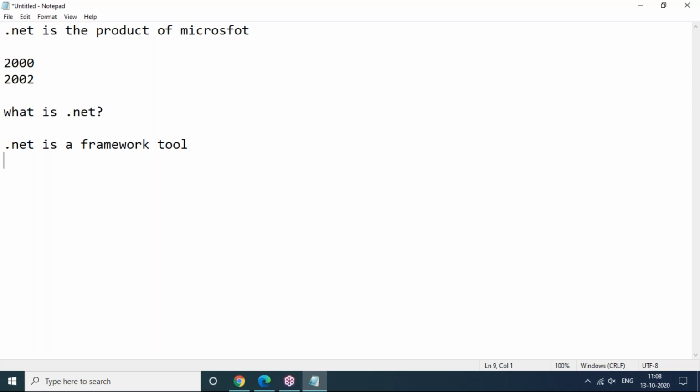So if asked what .NET means, your answer is: .NET is a framework tool which supports around 60 plus programming languages. Any of these 60 plus programming languages you can choose as a programmer. But what is our programming language in our sessions? I'll tell you clearly.